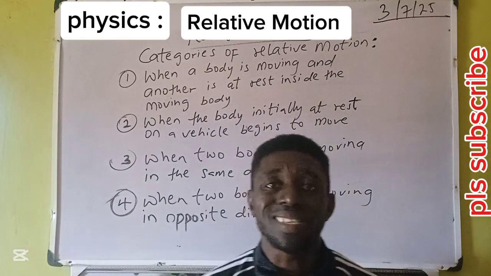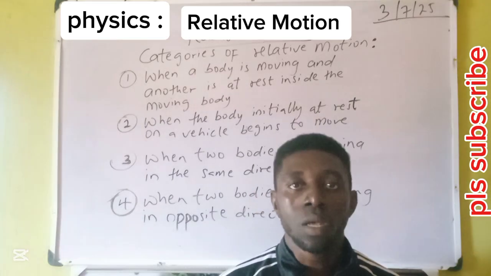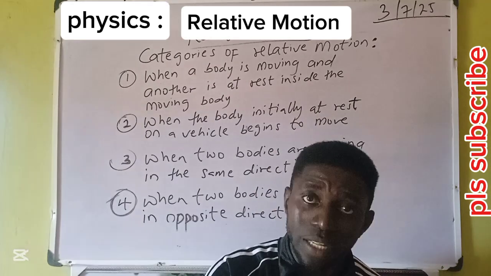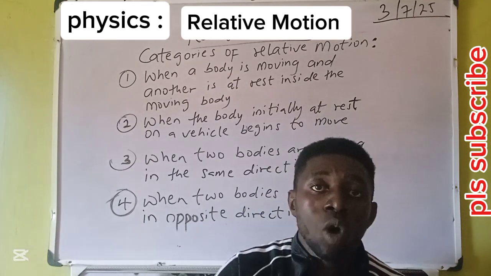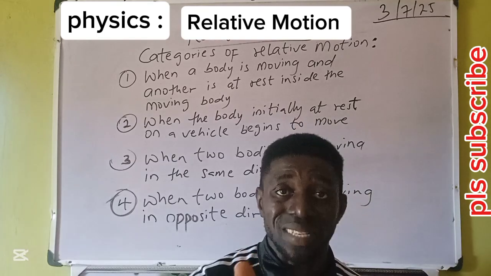Then the second condition, the second category, is when the vehicle is moving and the passenger on the vehicle begins to move. There are two ways the passenger can move.